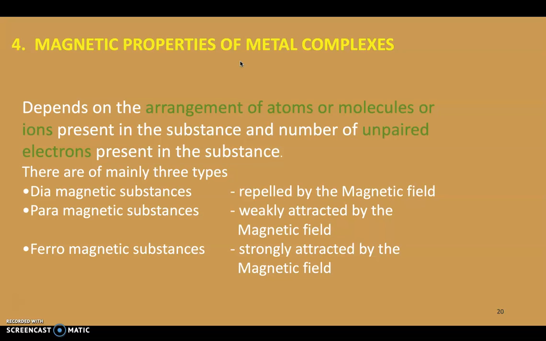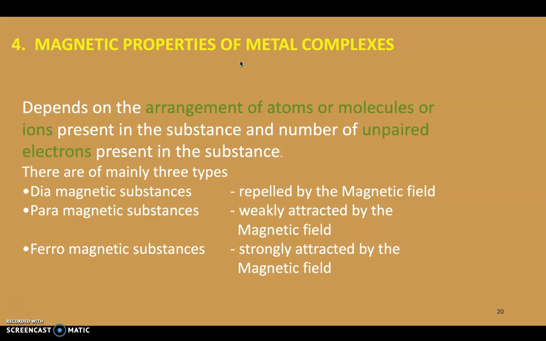means when an external magnetic field is applied, these substances align in the direction of the magnetic field, but they are attracted weakly. These are also magnetic substances, but compared to ferromagnetic substances, they exhibit less magnetism.